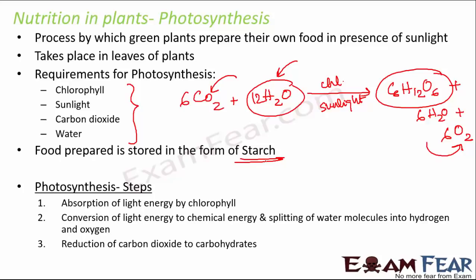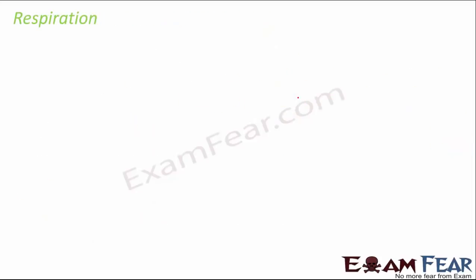If you look at the steps of photosynthesis, you would see that chlorophyll plays a very critical role. Chlorophyll has the property that it can absorb light energy. That's why the process takes place in presence of sunlight. Then the light energy is converted into chemical energy, and the water molecules are split into hydrogen and oxygen, and on the other side the carbon dioxide is reduced to carbohydrates, as you can see in this equation for photosynthesis. So let us now move ahead and talk about the next life process, that is respiration.